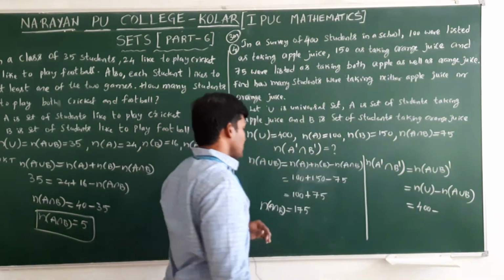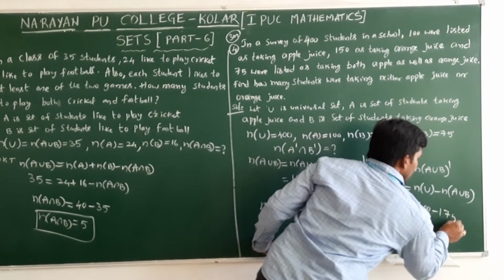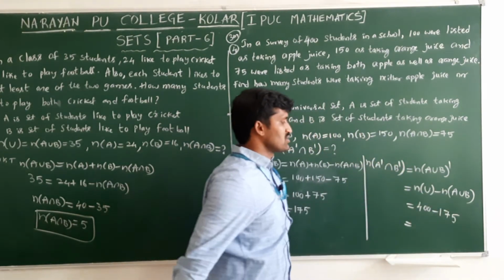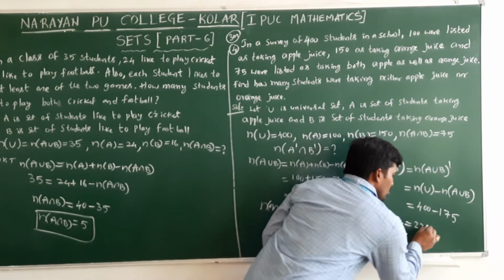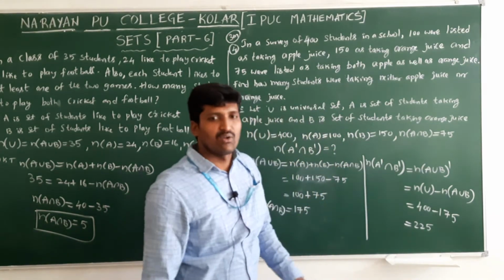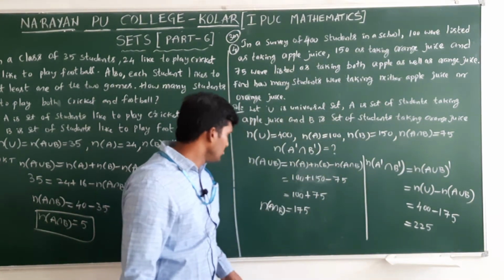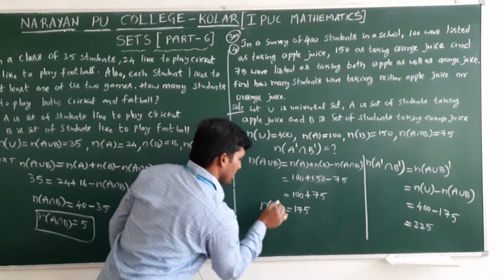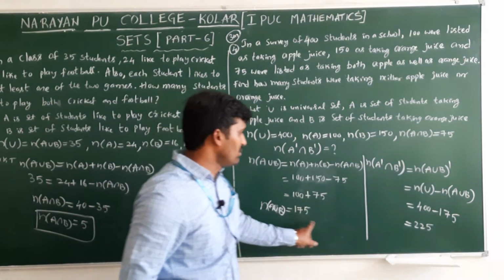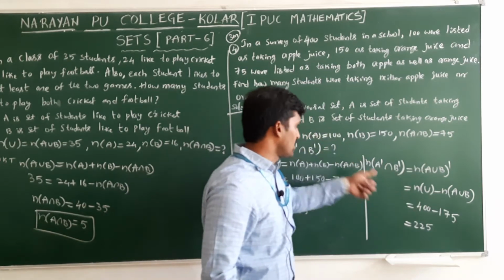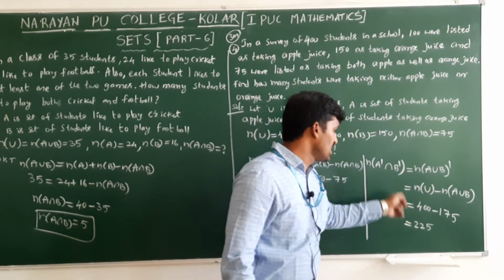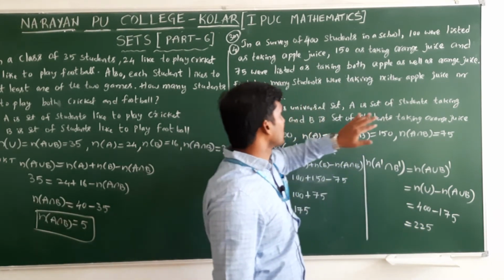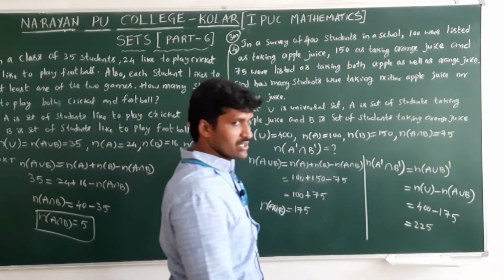N of A intersection B is 175. If you subtract this, what will you get? 225 is the required value. Here union only, not intersection. So n of A union B is 175. Substituting that value, n of U is 400, minus 175, the remaining is 225. They are not taking apple juice or orange juice.